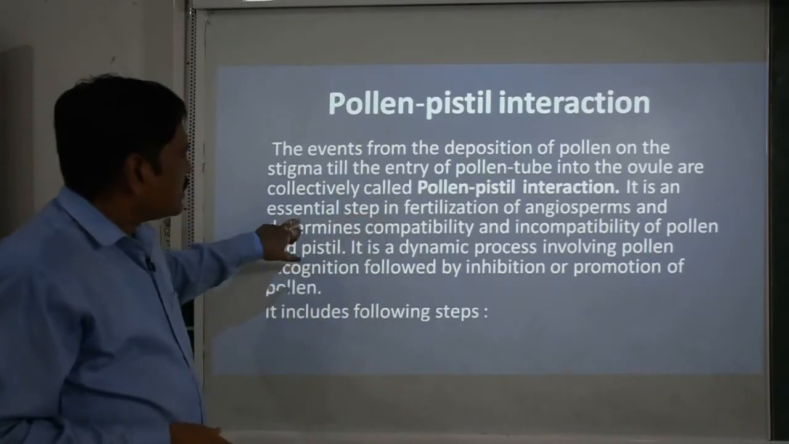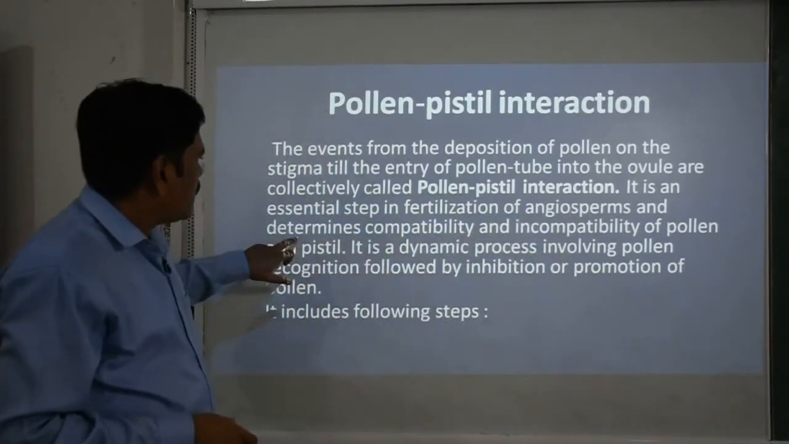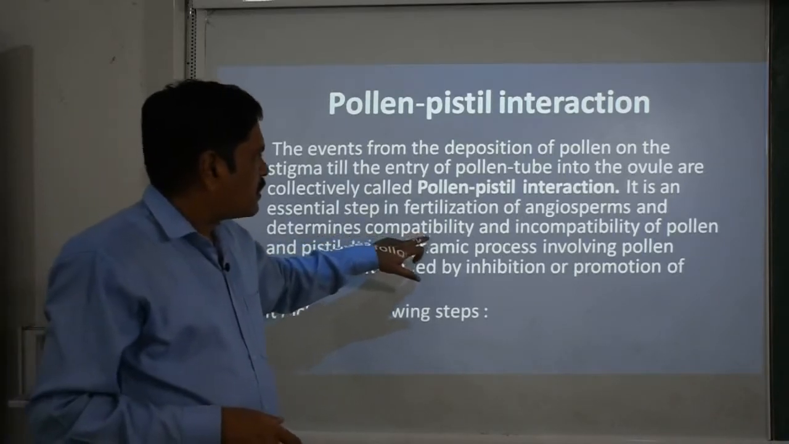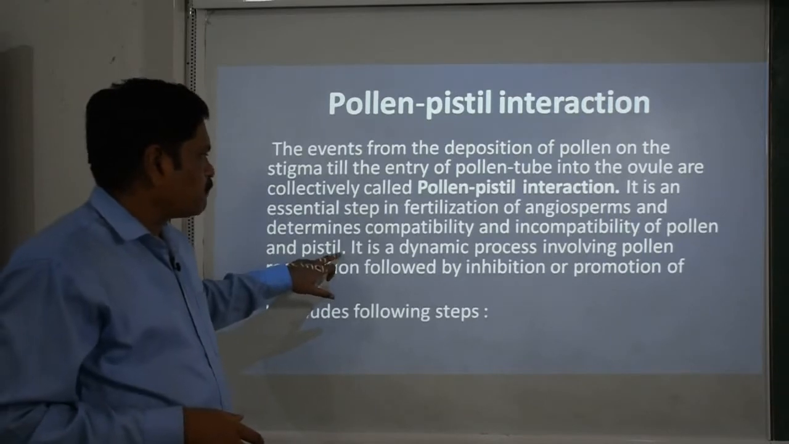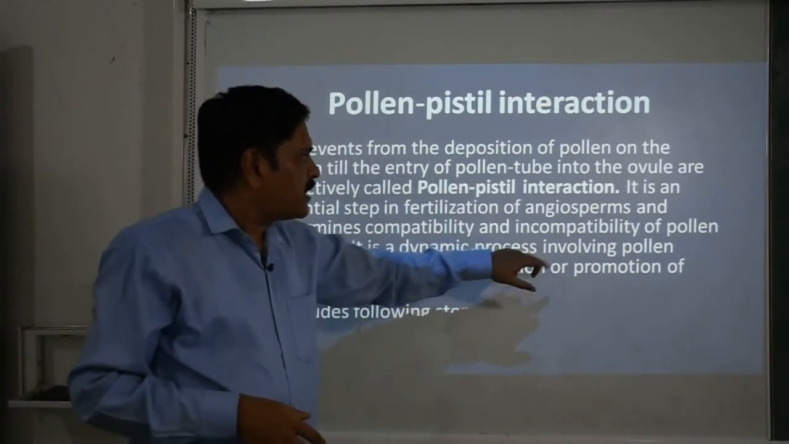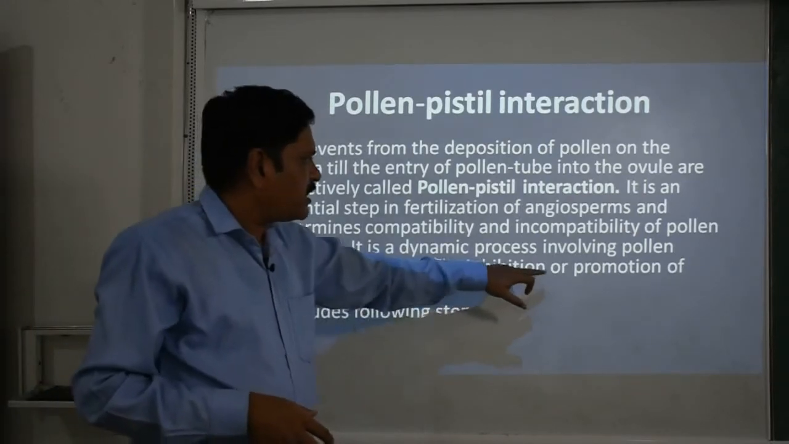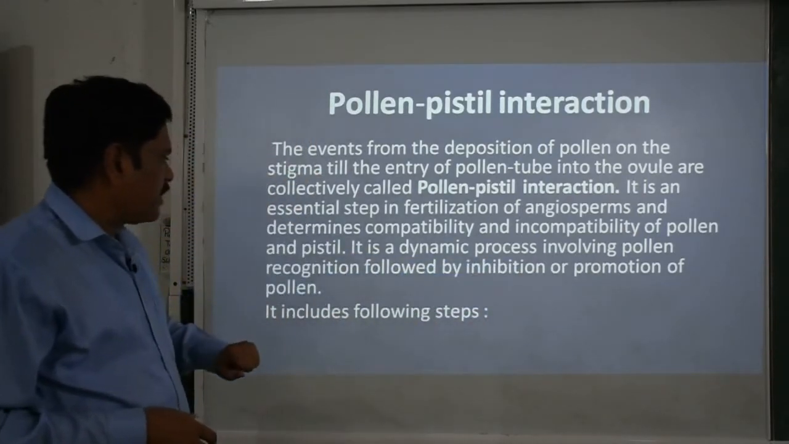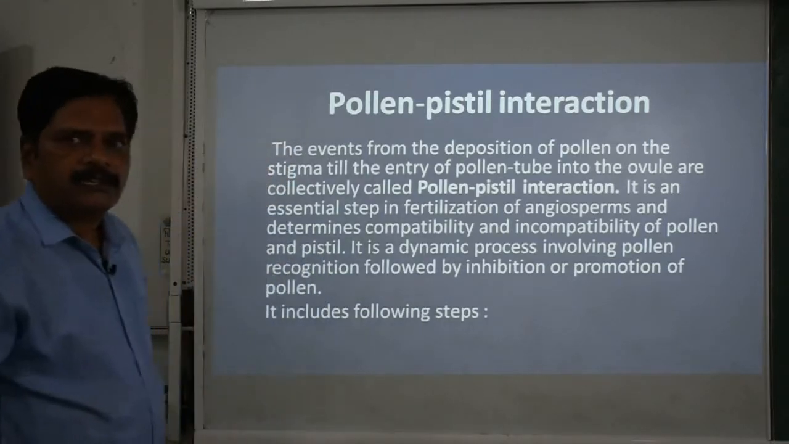So it is an essential step in fertilization of angiosperms and determines compatibility and incompatibility of pollen and pistil. It is a dynamic process involving pollen recognition followed by inhibition or promotion of the pollen. Clear? This is the most important fact.